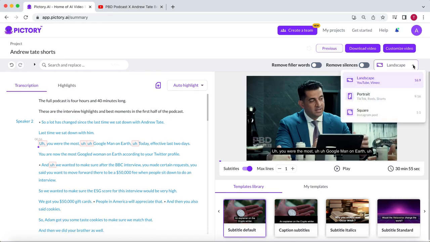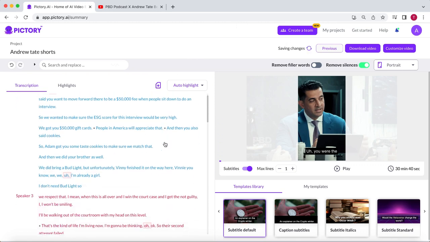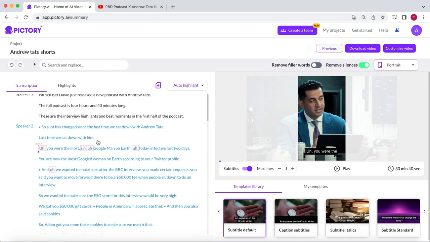First, let's change the aspect ratio from landscape to portrait. And I'm going to remove any silence longer than 1 second so the Shorts are more fast-paced. Now, what you want to do is manually determine the parts you want to use for the Shorts because we will need them separately. Let me show you.